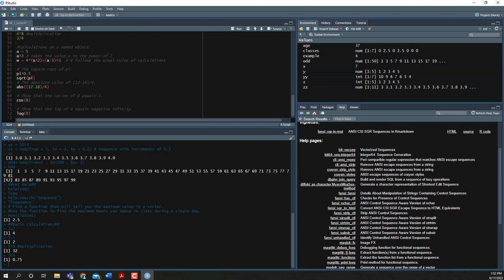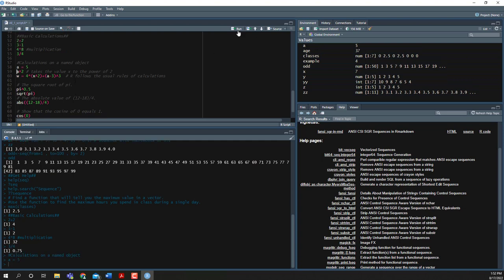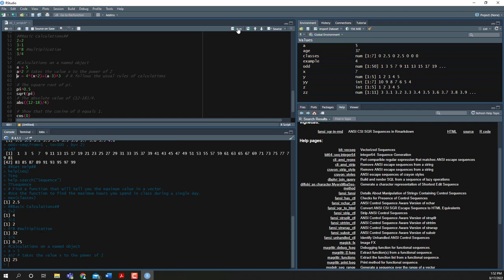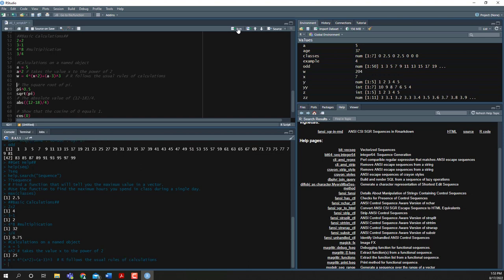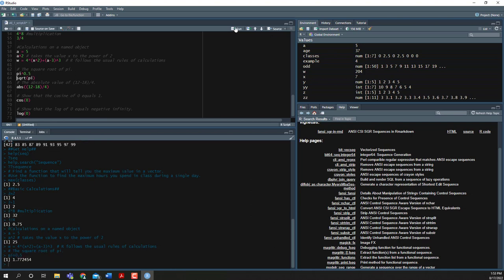You can also do calculations on a named object. So for example, if we set the letter A equal to 5, we could take A squared, or we could set W equal to some function of A, and all of these will work. We could also do things like find the square root of pi, or take pi squared.